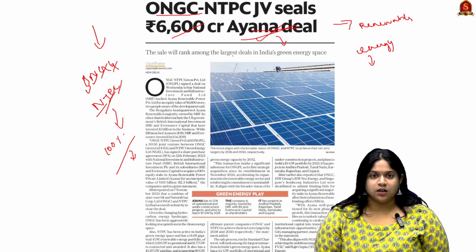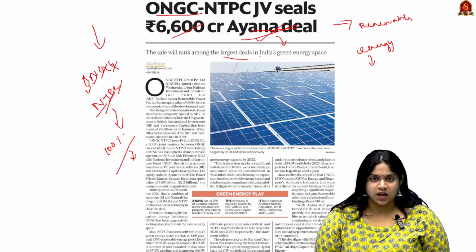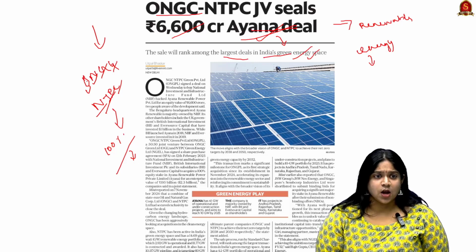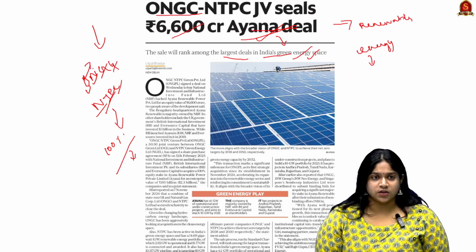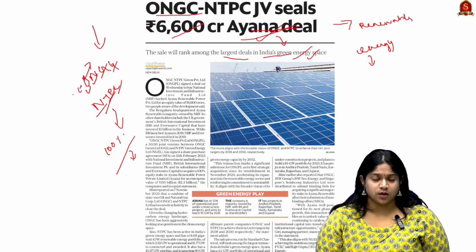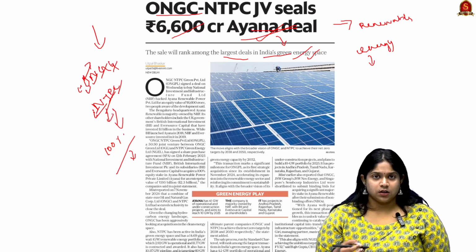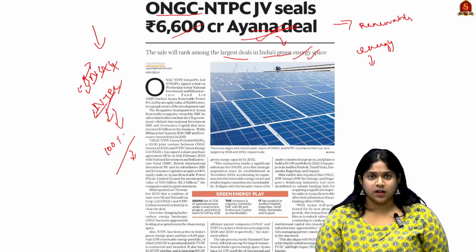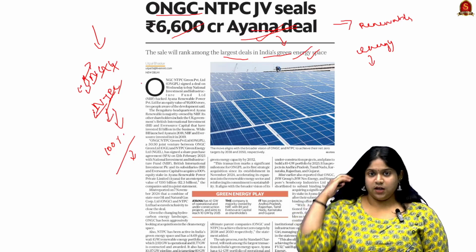So here it stands as one of the largest deals in increasing India's green energy production. The ONGC, that is the Oil and Natural Gas Corporation, is a state-owned oil company which comes under the Ministry of Petroleum and Natural Gas, and the industry is oil and gas. And the NTPC is a public sector company owned by the government, and it is known for its thermal production. So in light of this article, let us see the basics of the green energy sector.